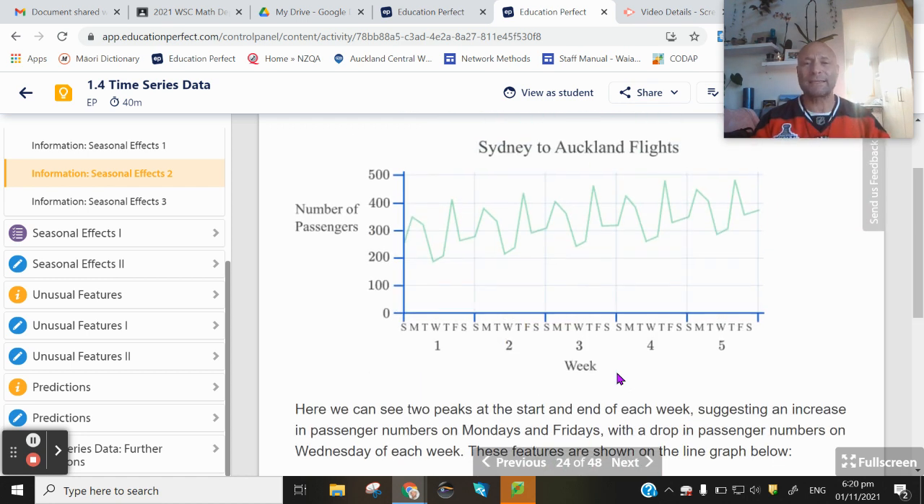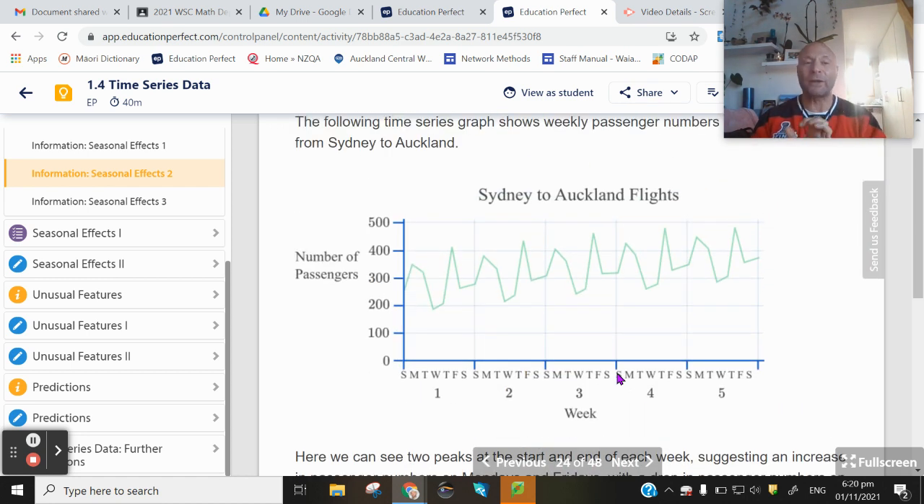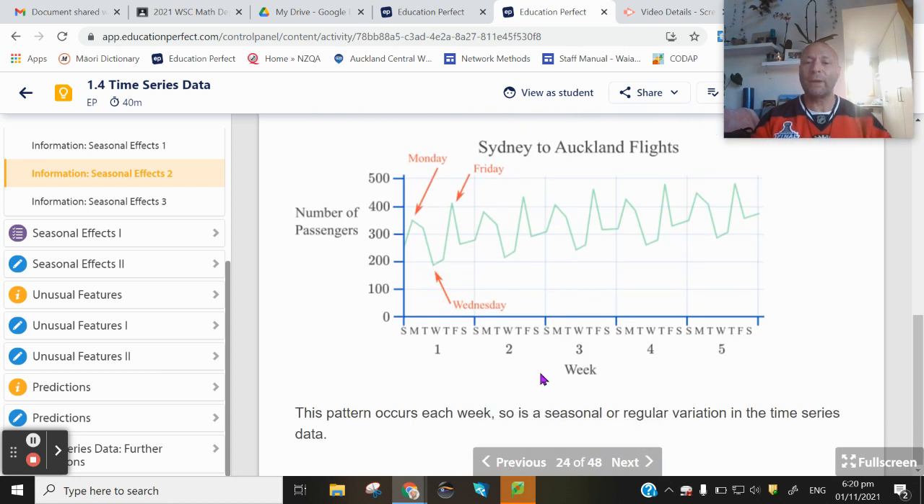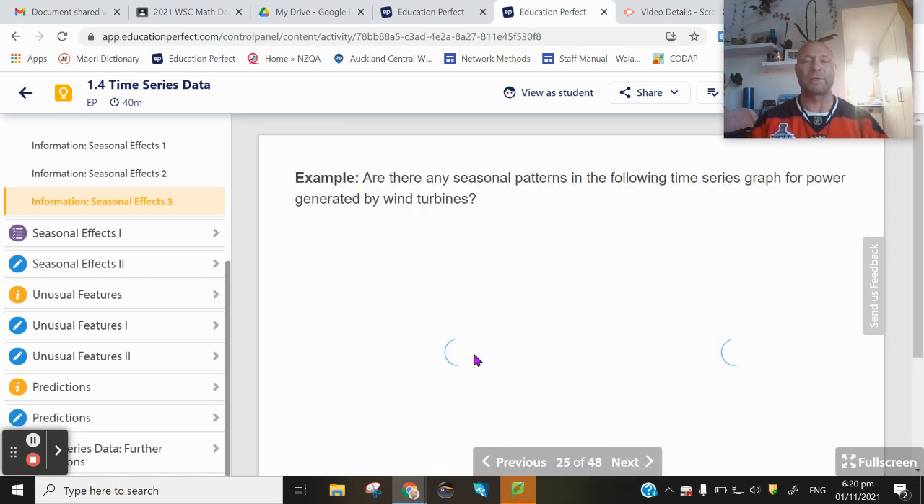So whenever we see a repeating pattern, that's known as a seasonal effect. And when we think seasons, we think, oh, there's spring, summer, autumn, and winter. Yes, those are the seasons, but it could be every week a pattern, every month a pattern, etc. Because a pattern occurs each week, it's a seasonal or regular variation in our time series.